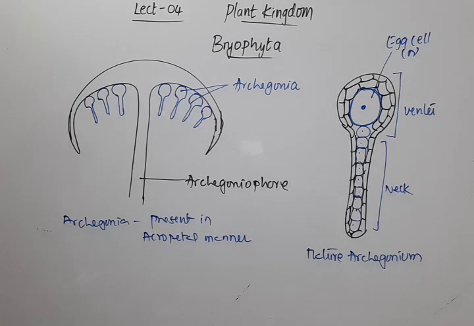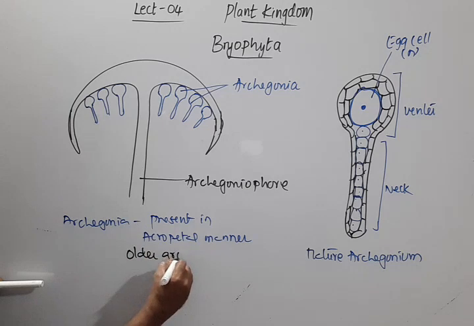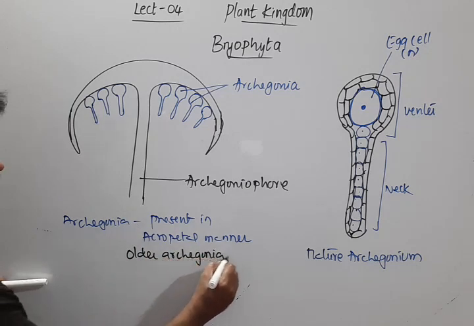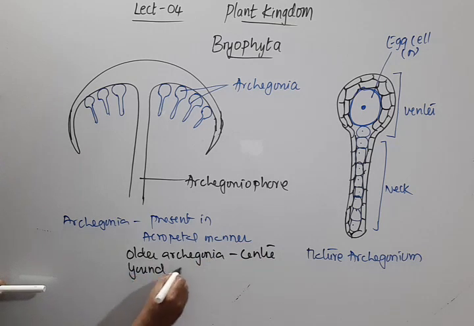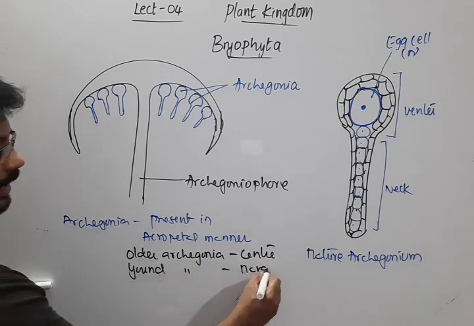Here the meaning of acropetal manner is that the older Archegonia will be present at the center and the younger Archegonia are present at the margin.